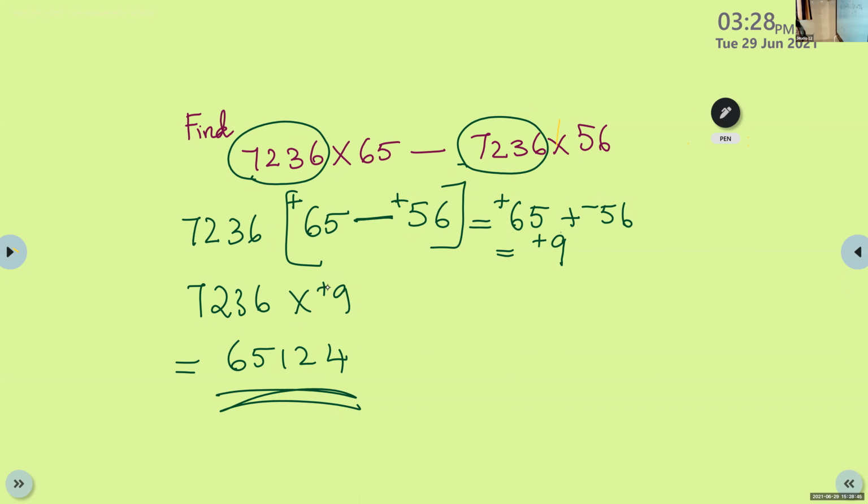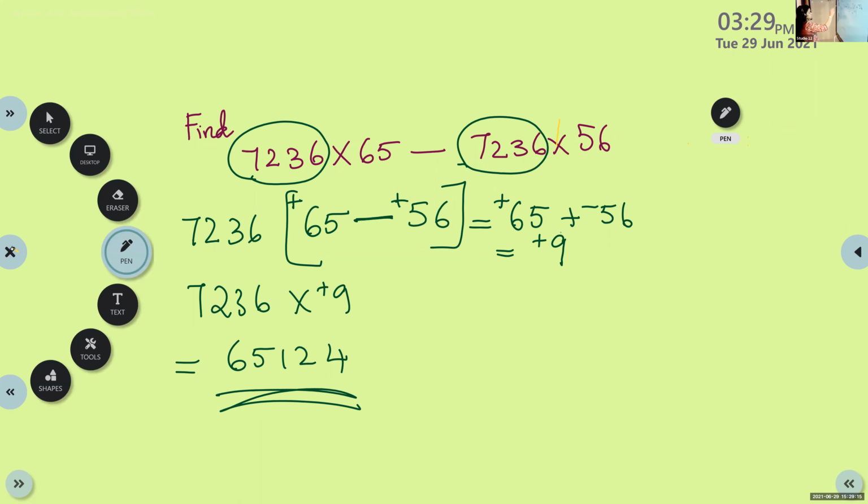Clear? Understood? No doubt? So this is all about the distributive property. Some more problems are there. The first one is okay, but the second and third problems will be a little difficult. You have to change the number into a different form, then take out the common number. So let us check those problems.